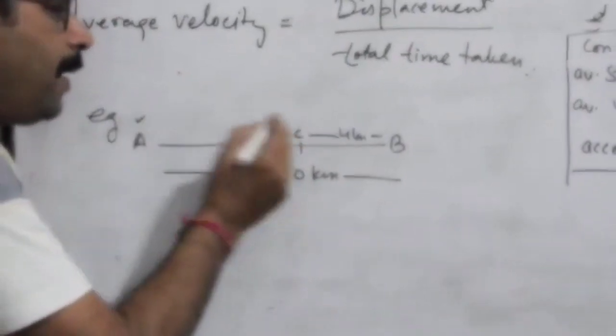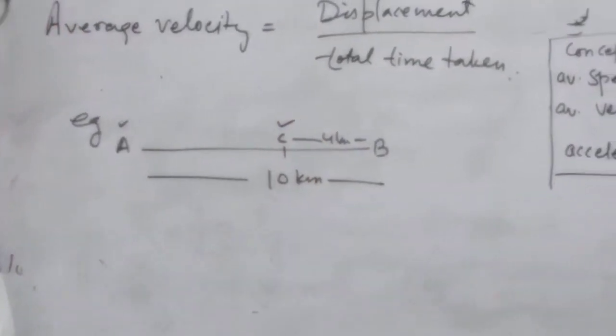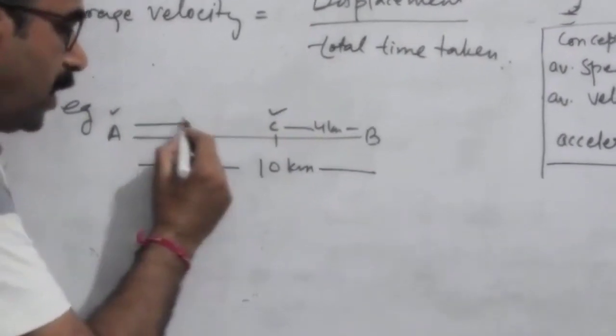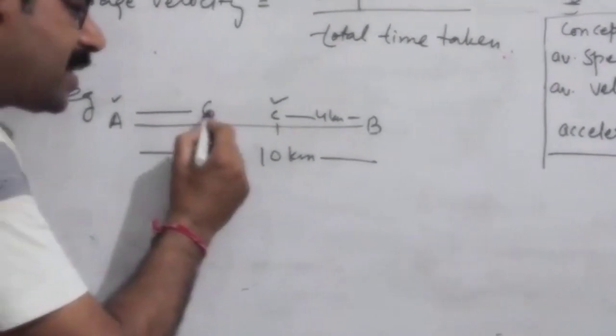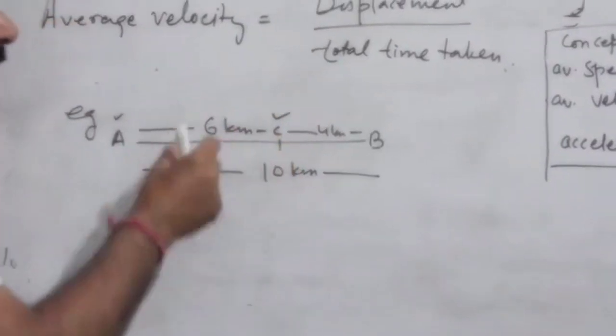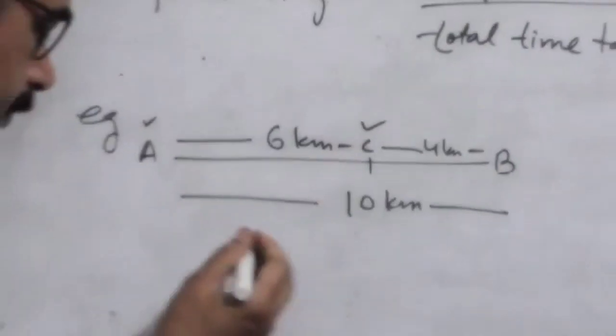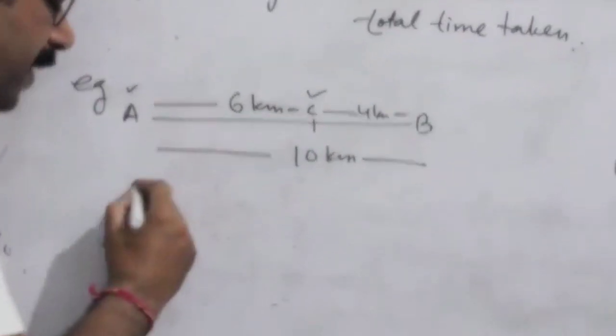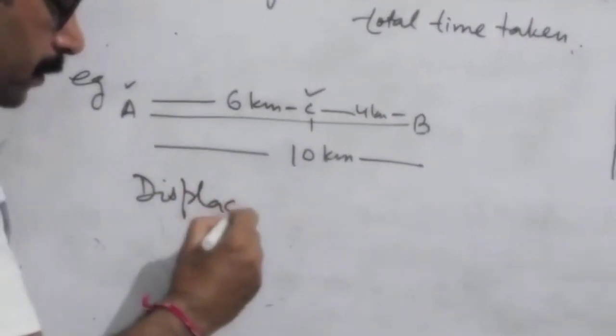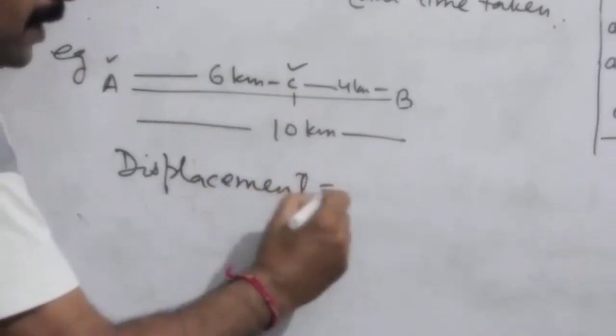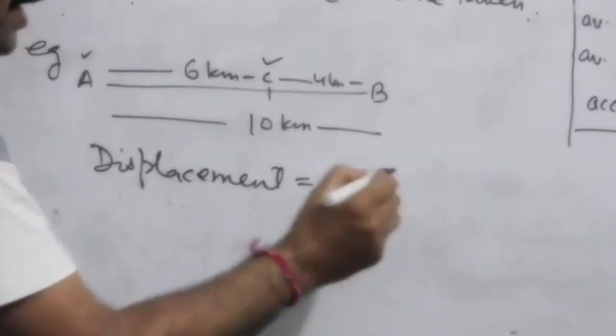But displacement, that is distance between initial and final point. Initial point was A, and finally we have reached the destination at C. What is the distance between A and C? Of course, it is 6 kilometers. Now here displacement is what? 6 kilometers. Here displacement is 6 kilometers.